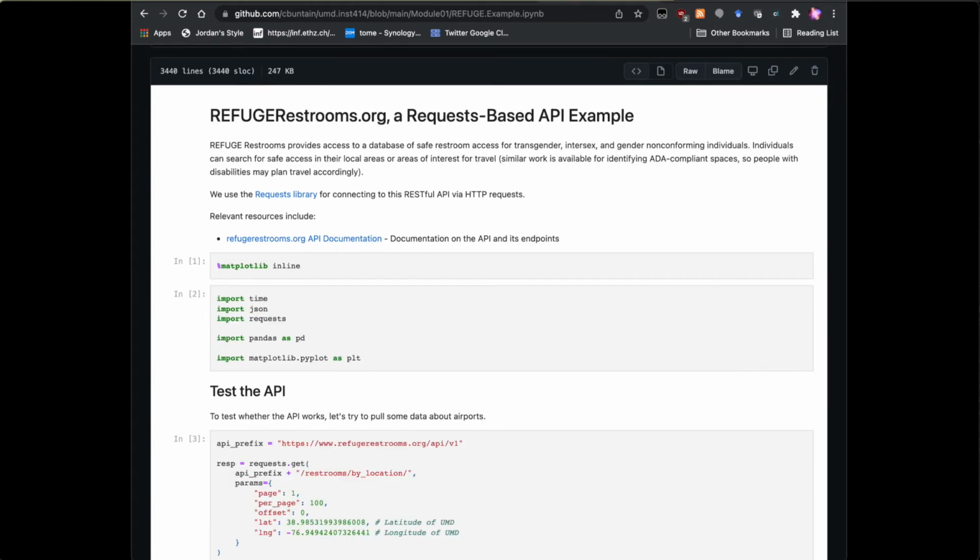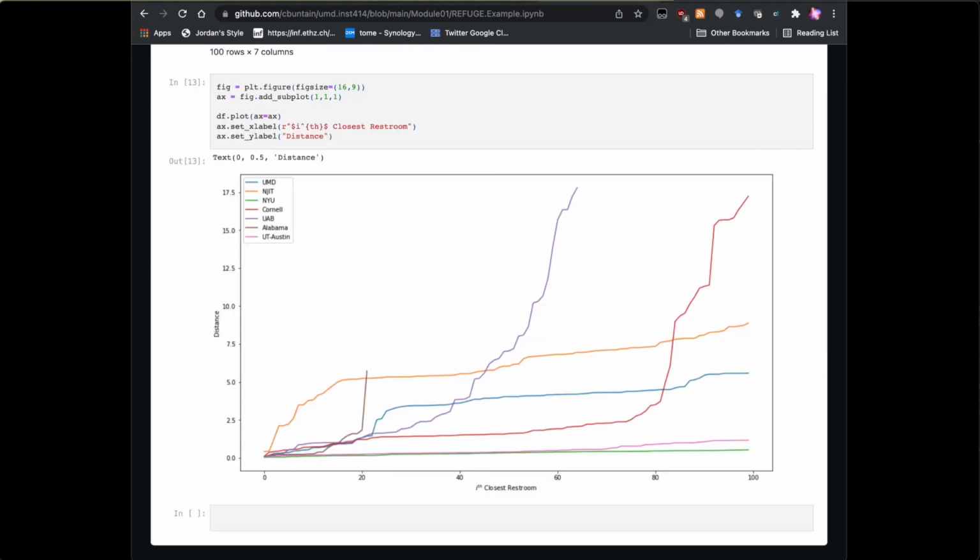The other example is about refugerestrooms.org. It's a great resource for identifying restrooms that are safe and accessible for people who are transgender, intersex, or gender nonconforming. And at the end of this, you see an analysis I put together about how far away the top 100 closest restrooms to a particular location are that are considered safe for these individuals. You can get some insights from here that I thought were surprising and kind of interesting. So this is maybe a useful figure if you want to see an example of the kind of easy exploratory data analysis you might do.